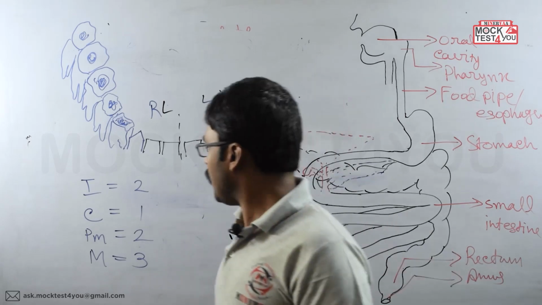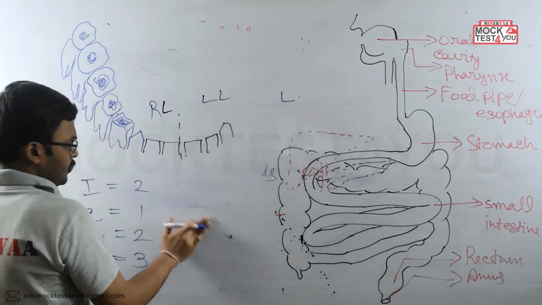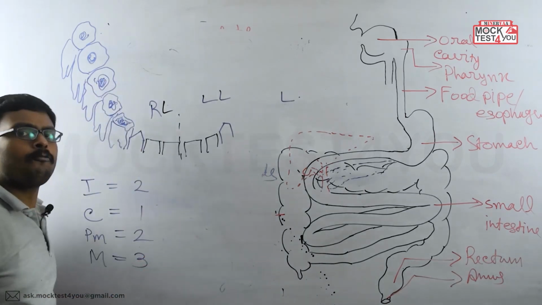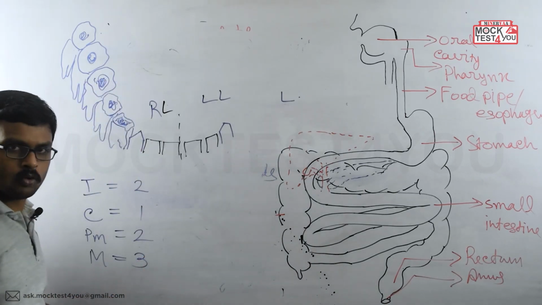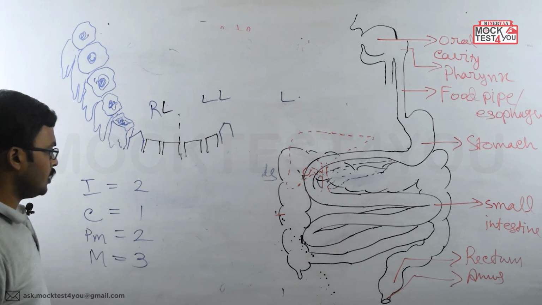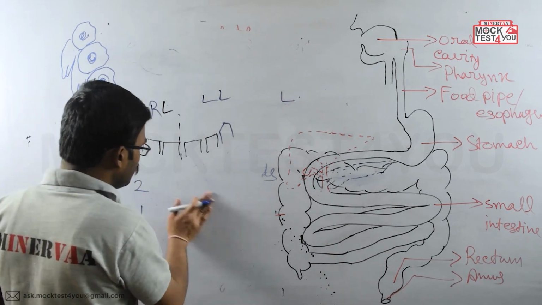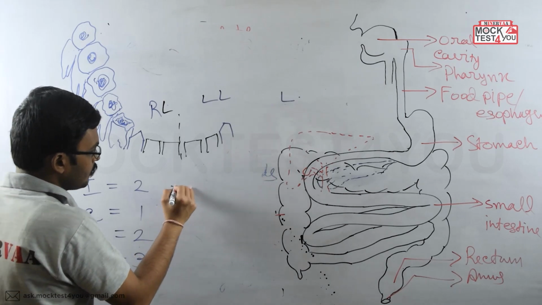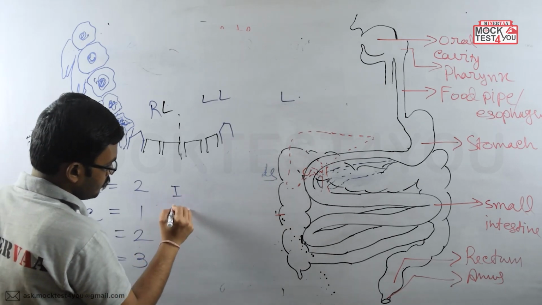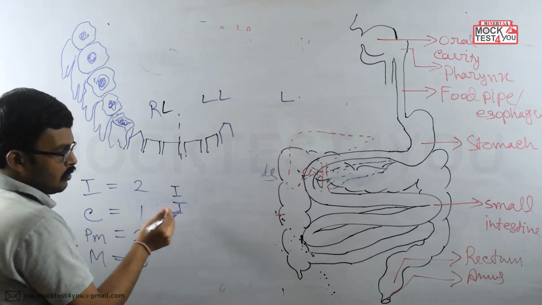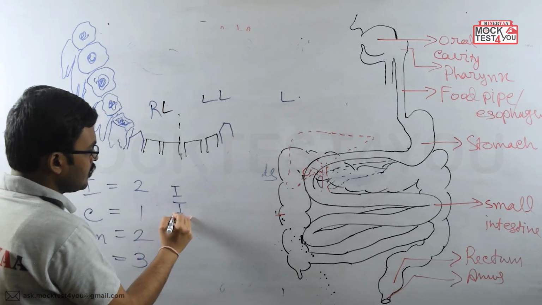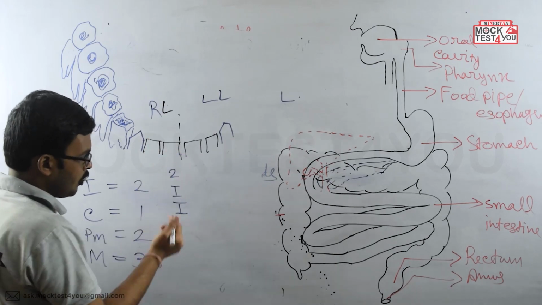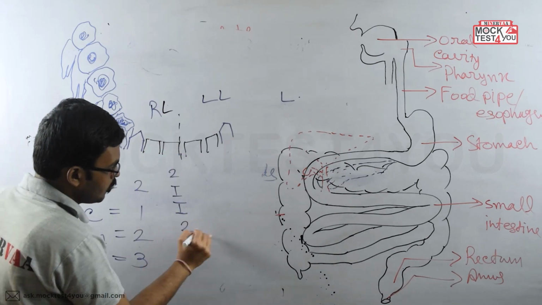Clear? Now, if it is asked to write the dental formula of the human being, what is that? According to the dental formula, the incisors on the right side are 2 on the upper jaw and 2 on the lower jaw.